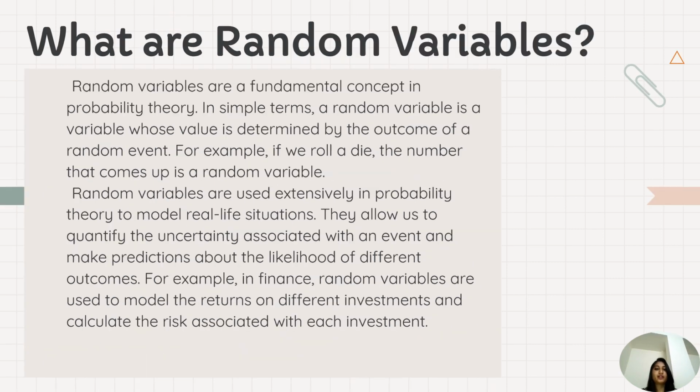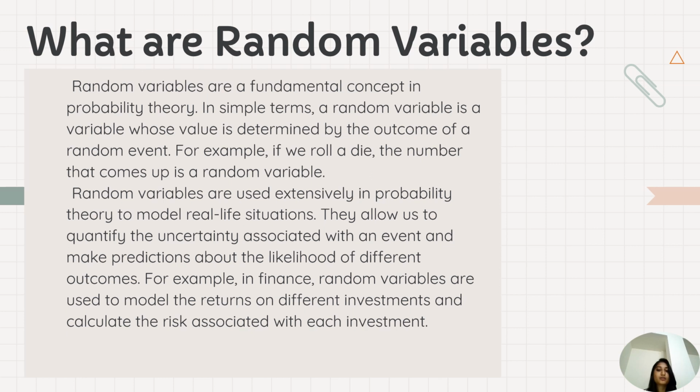What are random variables? Random variables are a fundamental concept in probability theory. In simple terms, a random variable is a variable whose value is determined by the outcome of a random event. For example, if you roll a die, the number that comes up is a random variable. Random variables are used extensively in probability theory to model real-life situations.